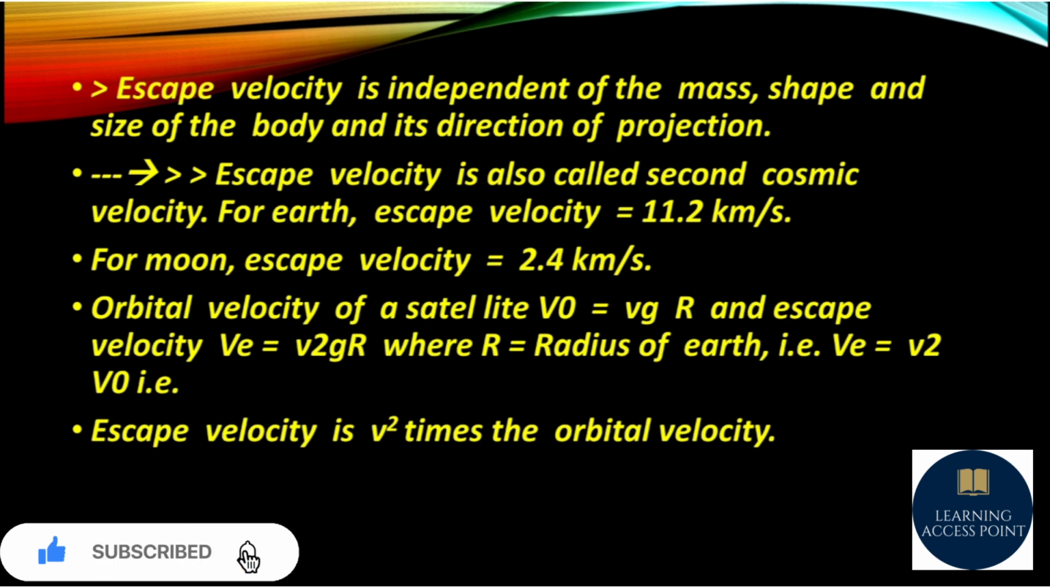Orbital velocity of a satellite v0 equals √(GM/R), and escape velocity ve equals √(2GM/R), where R is the radius of Earth. That is, ve/v0 equals √2, so escape velocity is √2 times the orbital velocity.